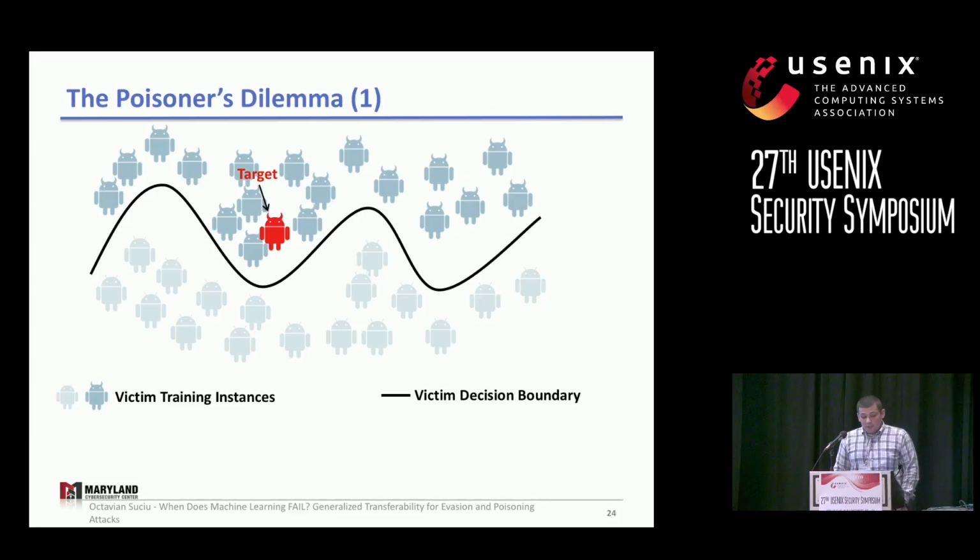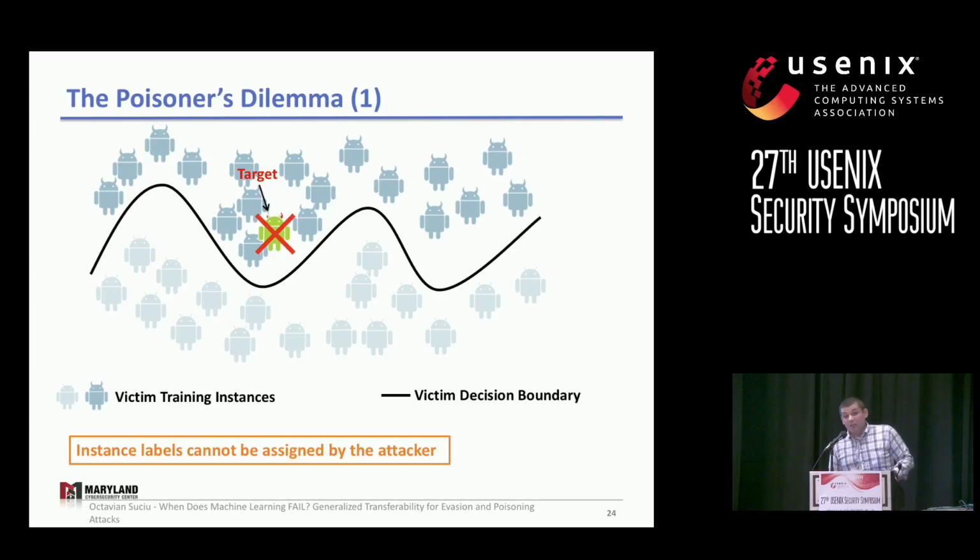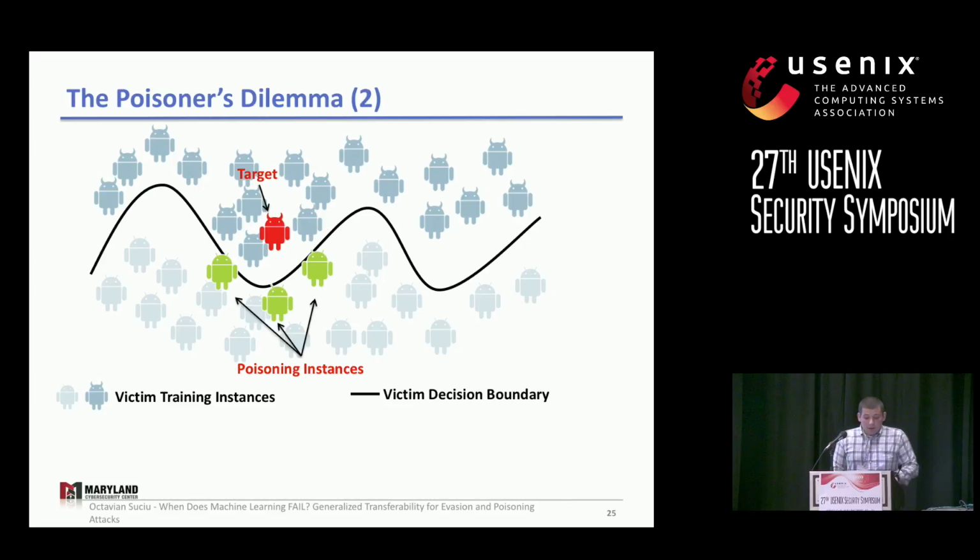So targeted poisoning is actually hard. Let's see why that is. Let's say that the attacker has the target. They want to have it misclassified. And as we saw before, they might just want to switch the label of the target and insert it in the training set. However, it is unreasonable to assume that the attacker controls the labeling function of any instance. All right, so the attacker might get smarter about the way they craft instances.